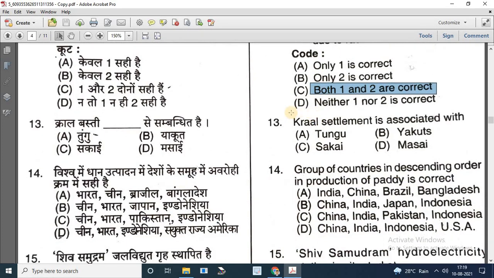Question number 13. Kraal settlement is associated with. Options are Tungus, Yakuts, Sakai, and Masai. So the correct answer is Masai.